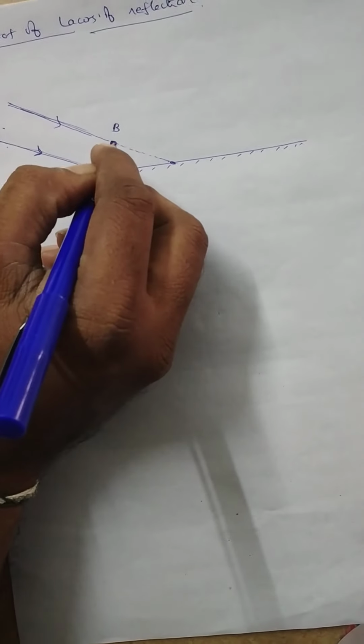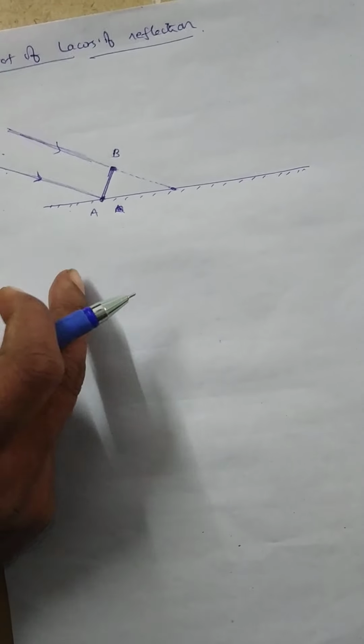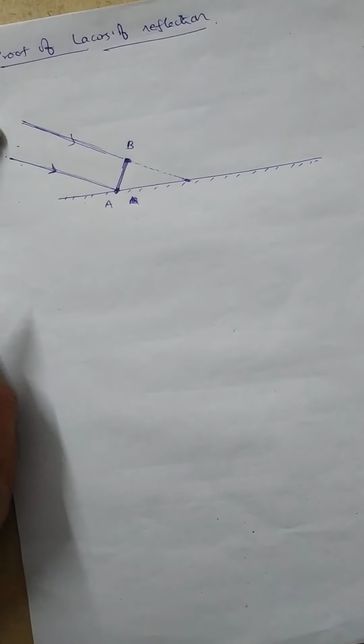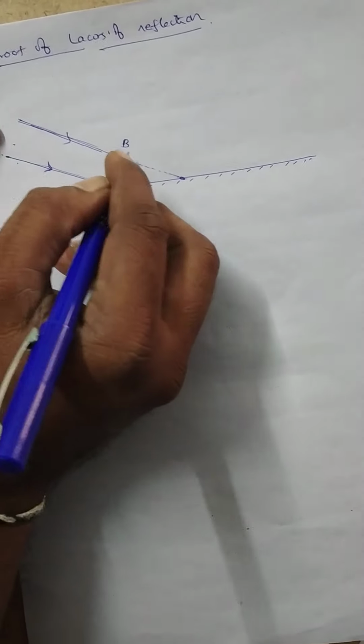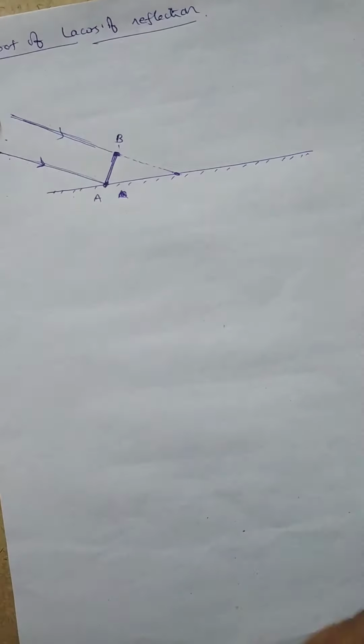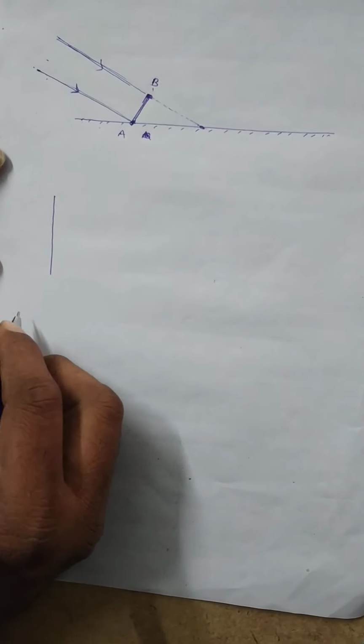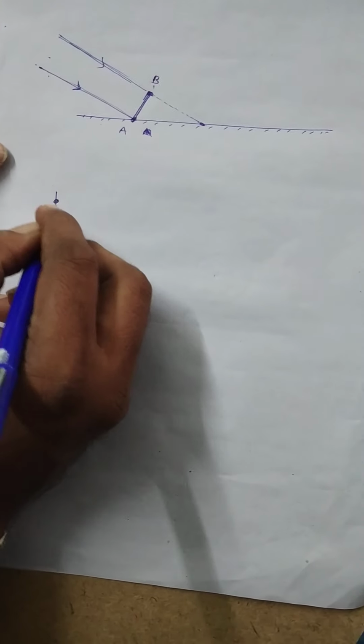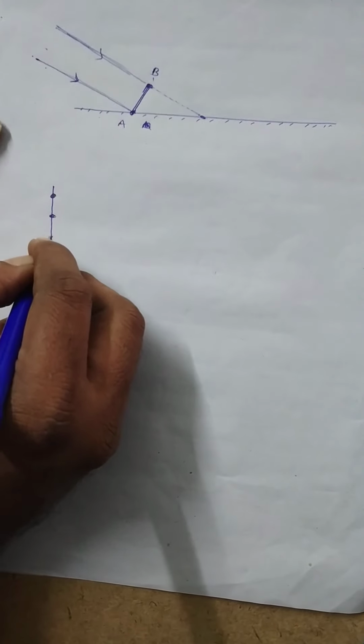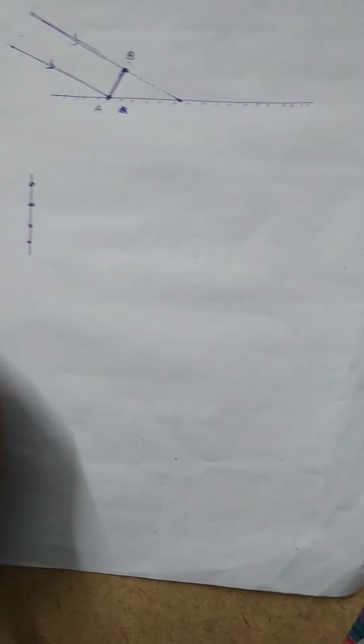Let us construct a new wavefront after a time of t seconds. According to Huygens theory, each and every point on the primary wavefront acts as the source of secondary wavelets.